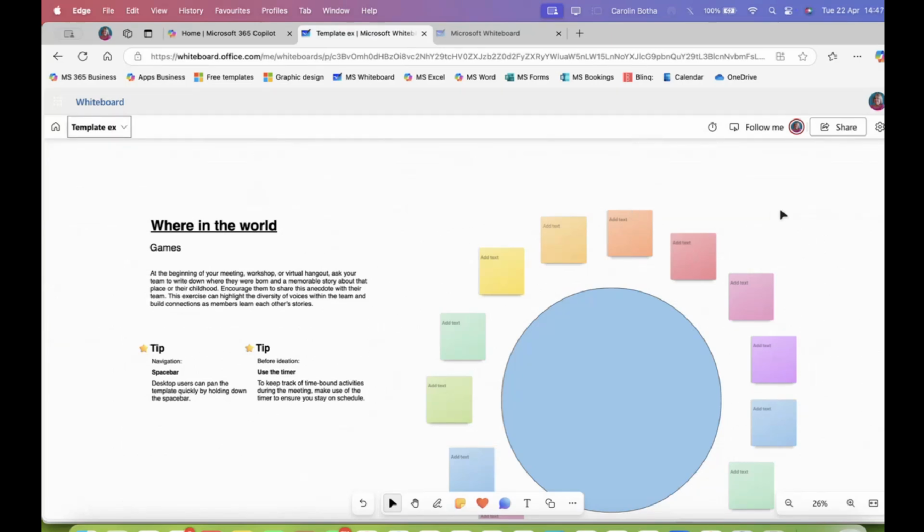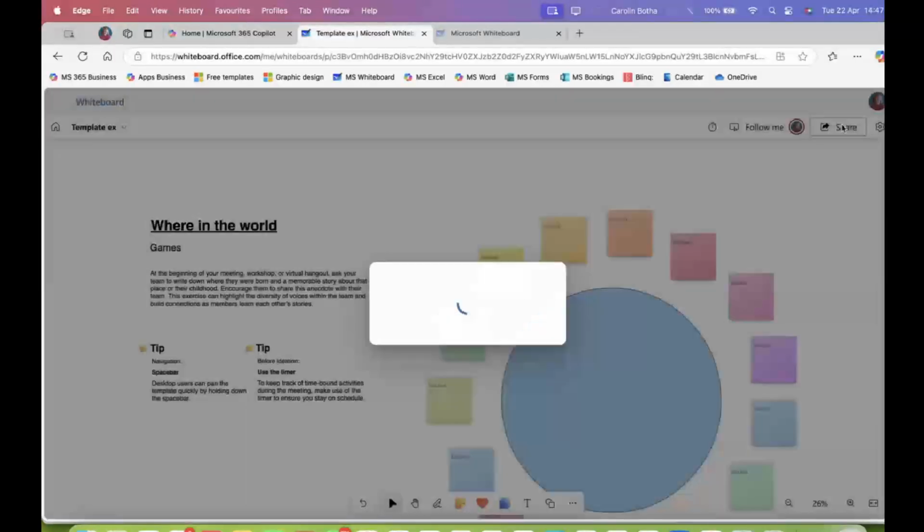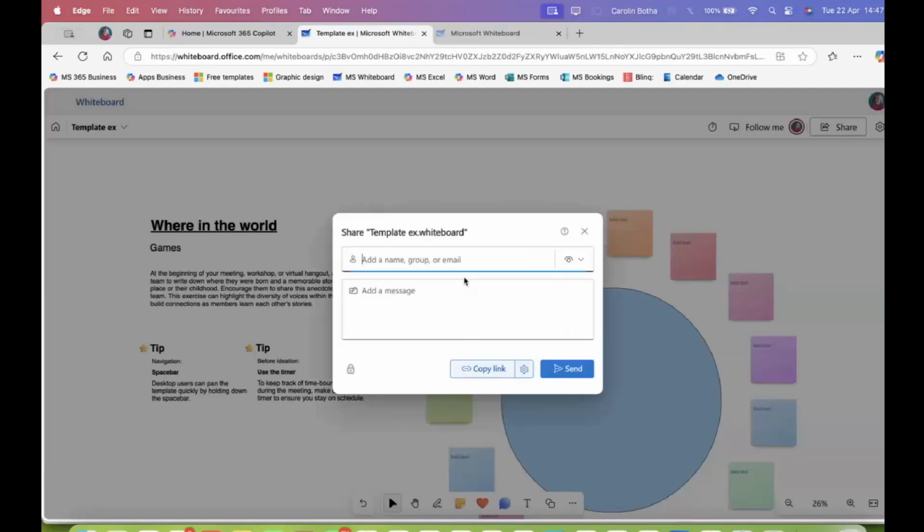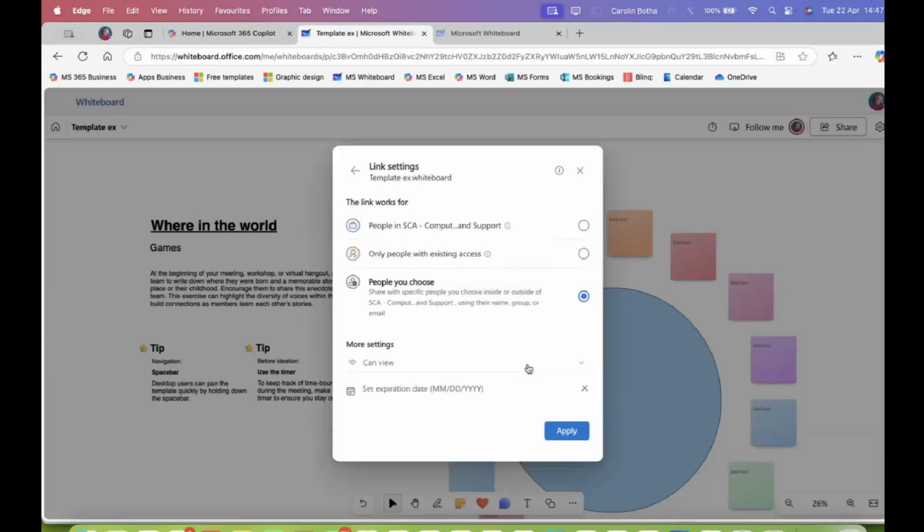Then you can share this. So you can set up this whiteboard. You don't have to have others to collaborate at that point in time. You can share it. And of course, you need to give the permissions. Here in settings, is this now for everybody or just people that you choose? Can they view? Can they make changes?